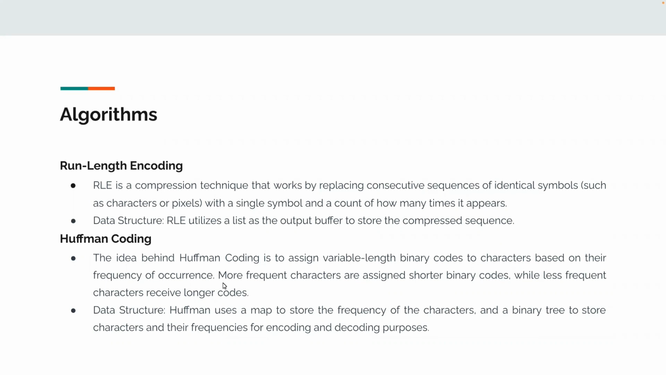Next, Huffman coding. The idea behind Huffman coding is to assign variable-length binary codes to characters based on their frequency. More frequent characters are assigned shorter binary codes, while less frequent characters receive longer codes. To create the optimal code assignment, a binary tree called the Huffman tree is constructed, and the least frequent characters are at the bottom, and the most frequent characters are closer to the root. In this way, we can achieve less searching time.